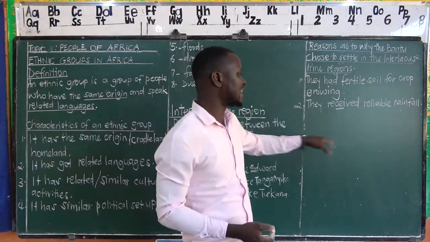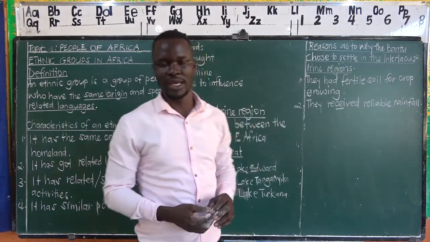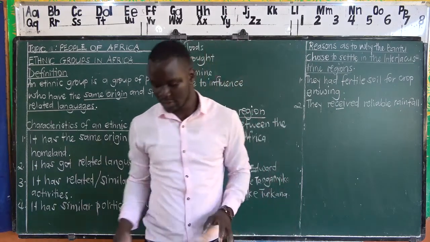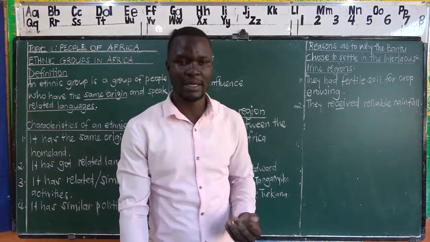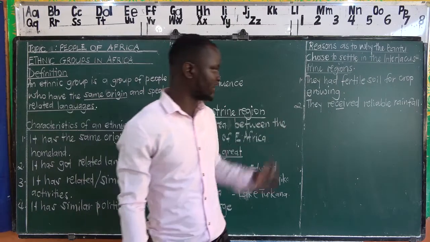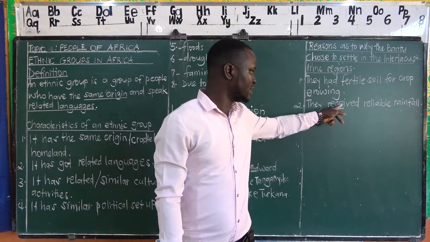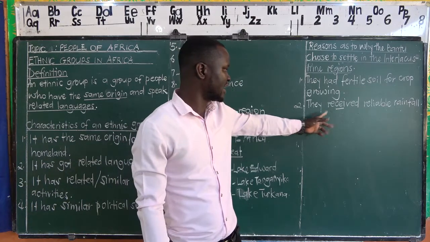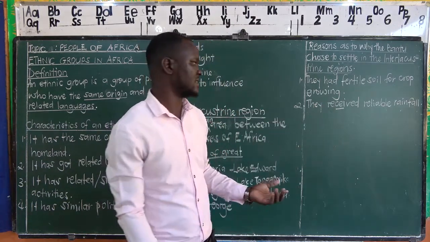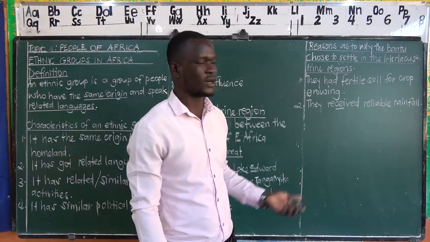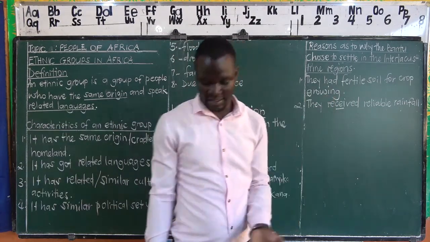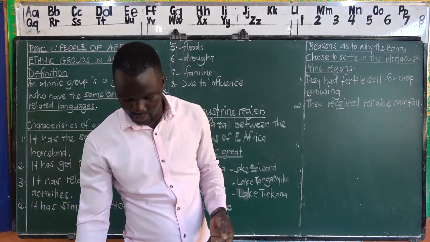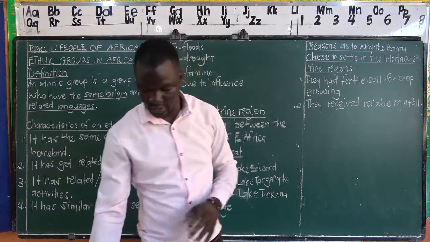Still, that one can be attached to this point, because we learned in primary 5 that we have the aspects of climate, and rainfall is one of them. So rainfall determines the climate. So when we say the area received reliable rainfall, we can't again say the area had a favorable climate, as that is automatically under this. But we can split it, so we can write the two like that.